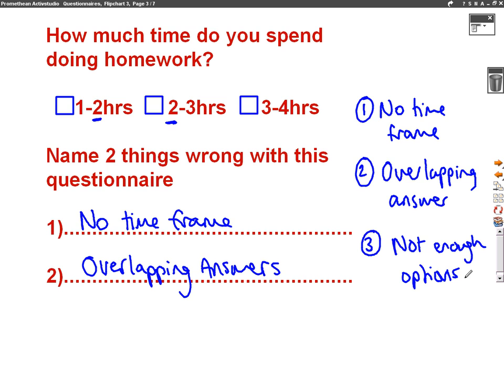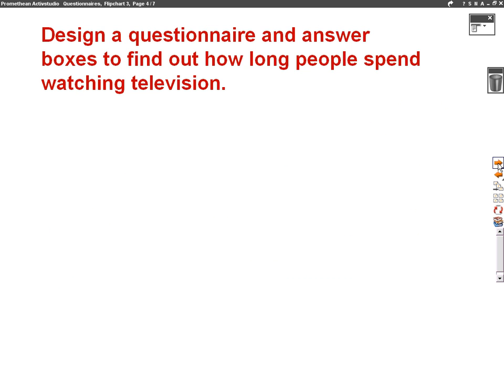Now the question then will probably ask you to do one or design your own one. So here's our next question. Design a questionnaire and answer boxes to find out how long people spend watching television. So we need to come up with a good question and some good answer boxes. So the question, how long do you spend watching television?